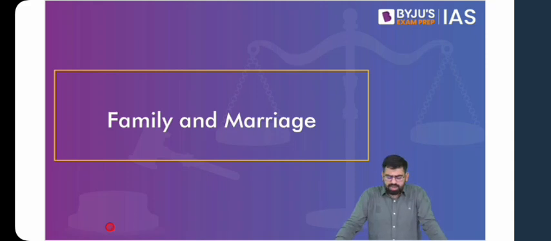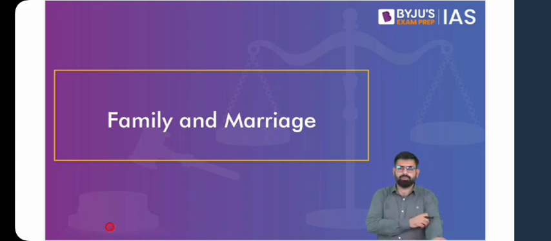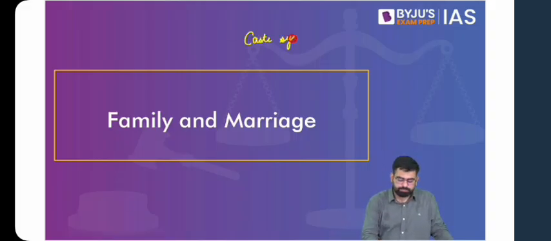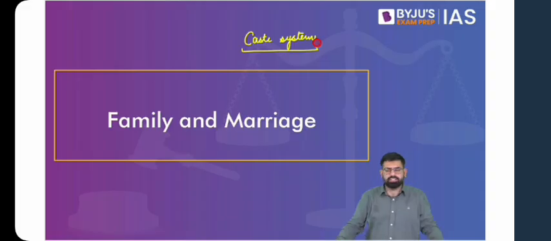So yesterday we had started with an introduction to social issues and justice, wherein we saw how the syllabus is and in what manner we are going to proceed. Post that we started with salient features of Indian society, under which we have already discussed the caste system. Now the next social institution, and rather a salient feature of Indian society, is family and marriage.